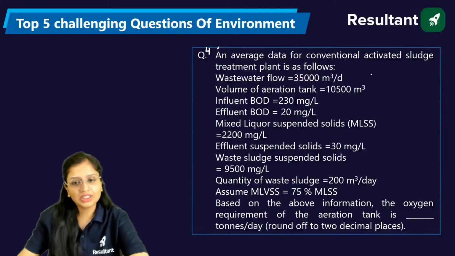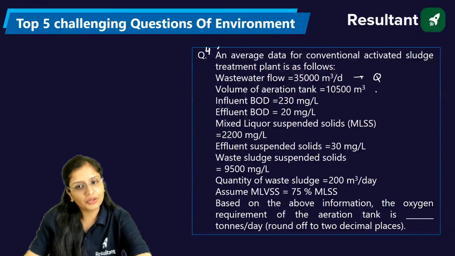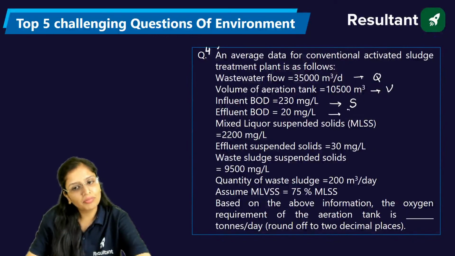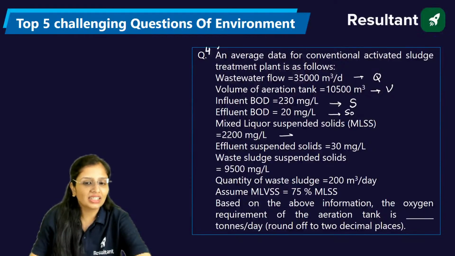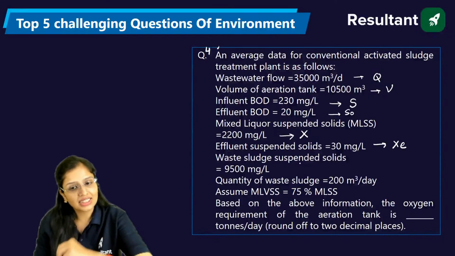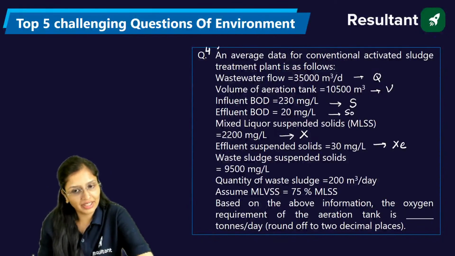Now, the wastewater flow, that means the discharge, is given to you. Volume of the aeration tank is given. The BOD which is entering is denoted by S naught. The effluent BOD is S. Mixed liquor suspended solids is X. Effluent suspended solids is XE. Waste sludge suspended solids is 9500. That means it is what?